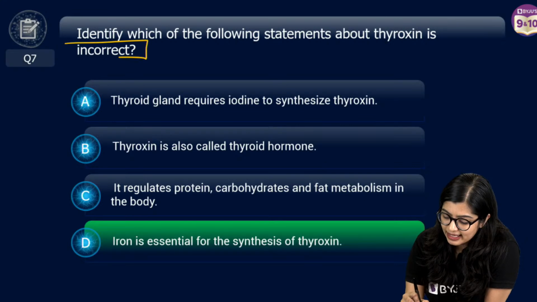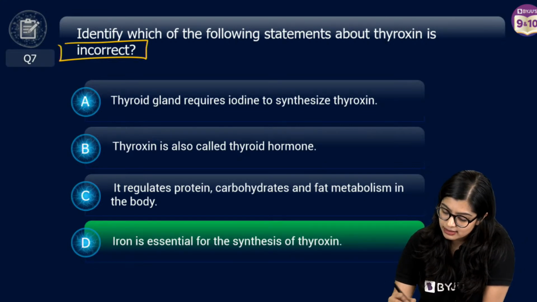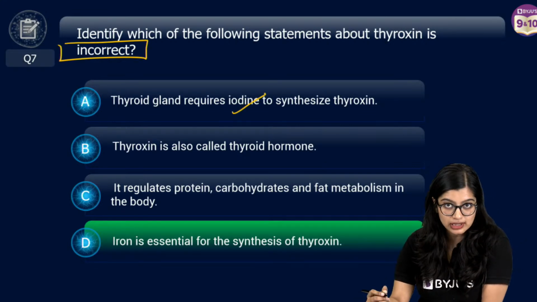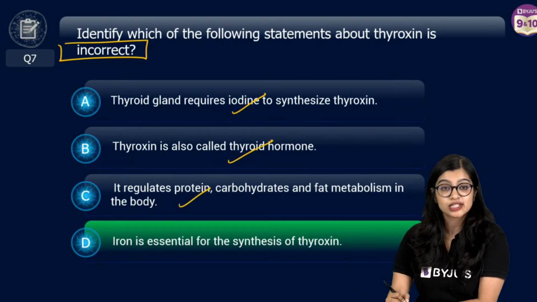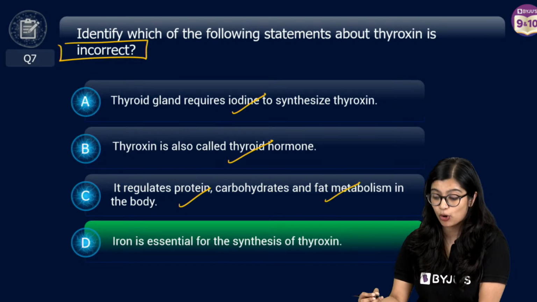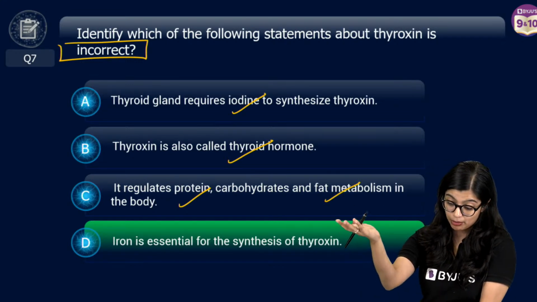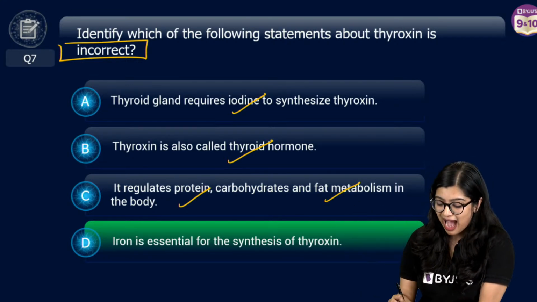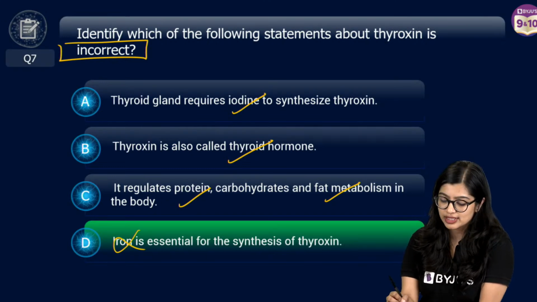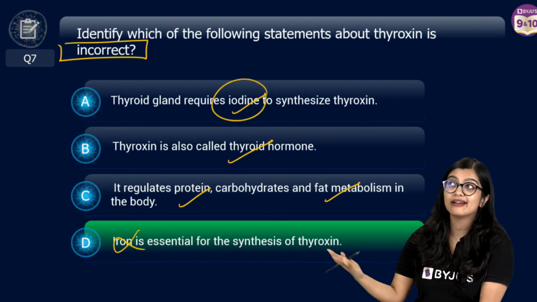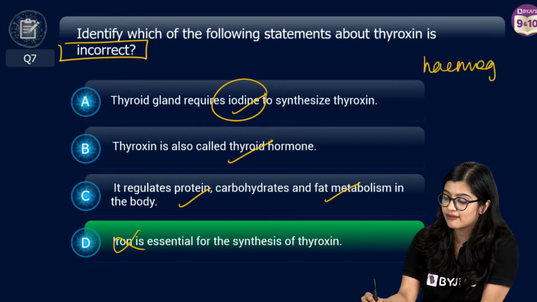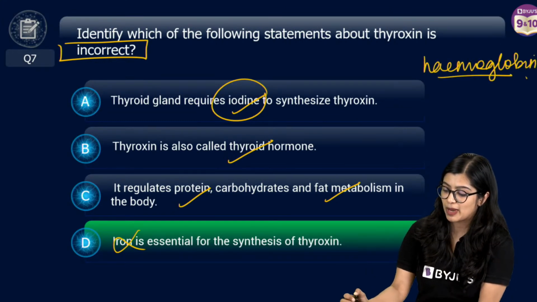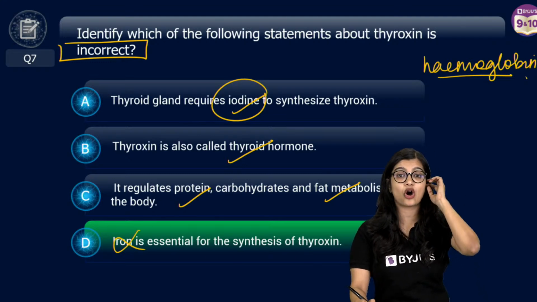So here we need the incorrect statement. Thyroid gland requires iodine to synthesize thyroxine. It is also called thyroid hormone. It is responsible for regulating the protein, fat and carbohydrate metabolism. Iron is not necessary. You just established it is iodine. Iron is essential for production of hemoglobin, which we have learned about, which is why the correct answer is option D.